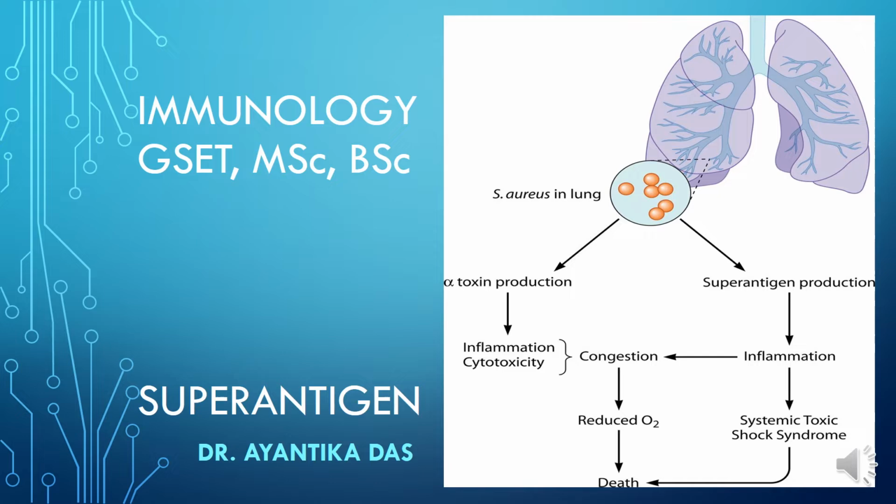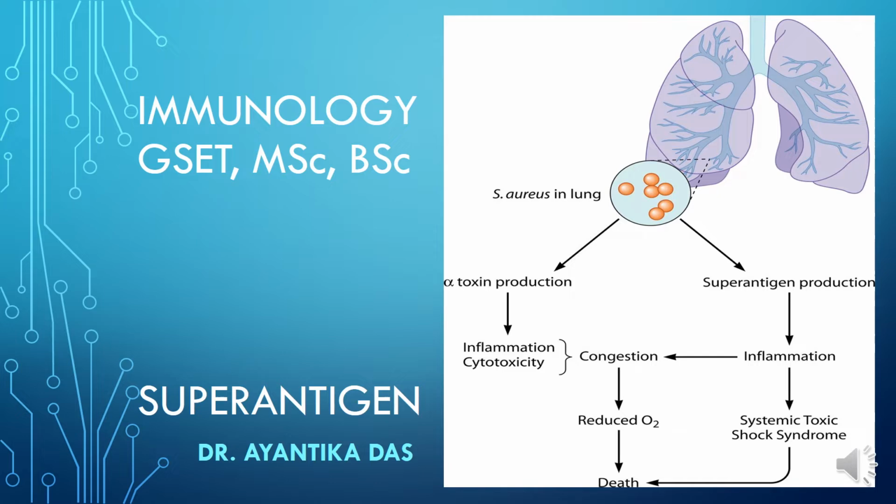Superantigens. Superantigens are immunostimulatory molecules that are produced by bacteria and viruses. These molecules are either present in the outer membrane of bacteria, or they are produced inside the cell of bacteria and virus and released to the external environment as a mature protein.